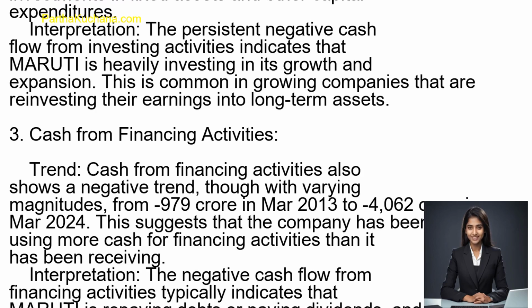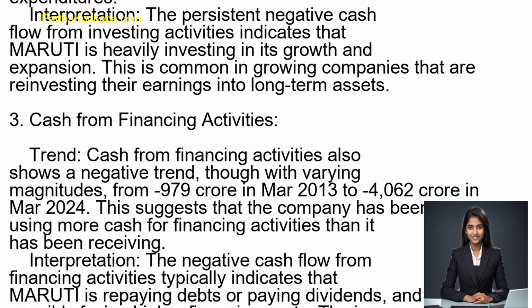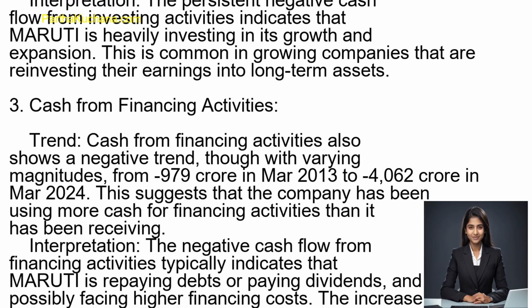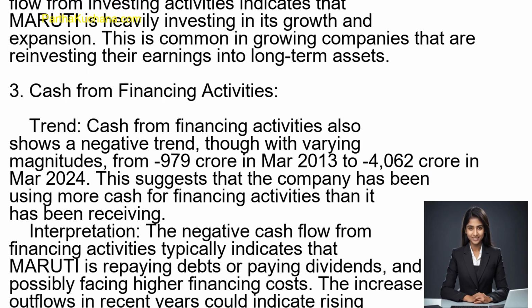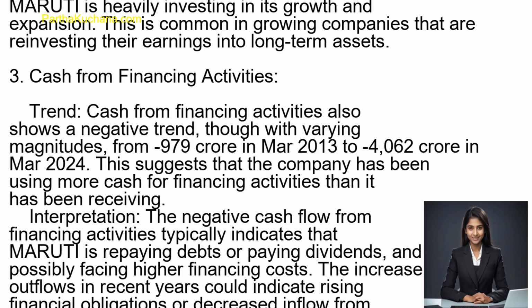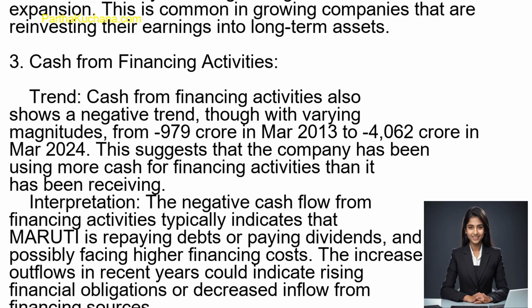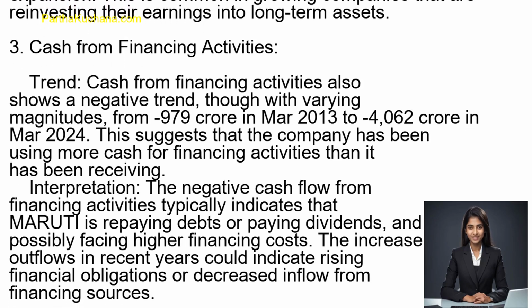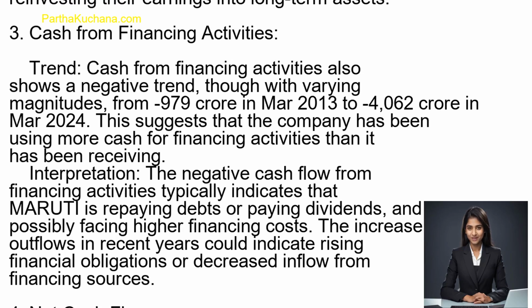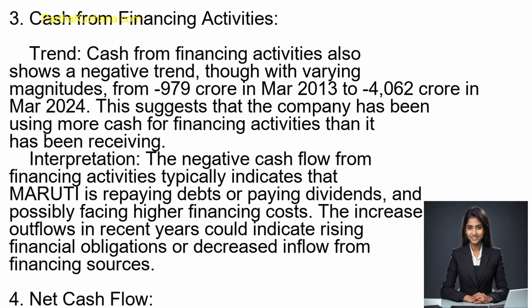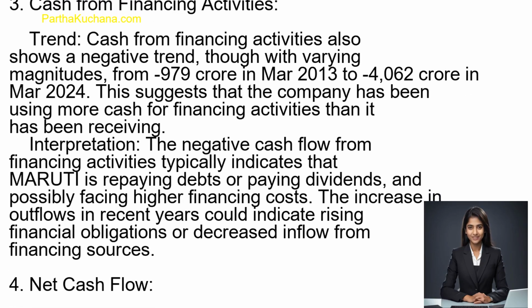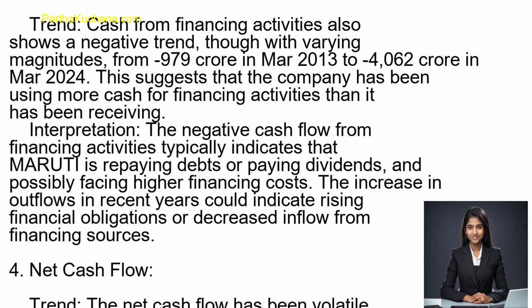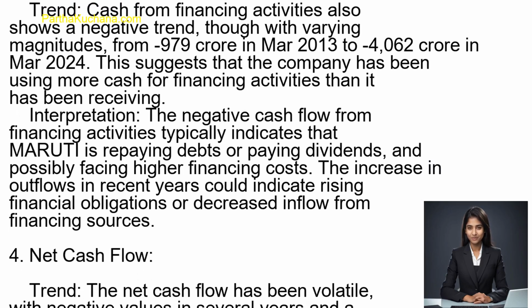3. Cash from financing activities. Trend. Cash from financing activities also shows a negative trend, though with varying magnitudes, from -979 rupees crore in March 2013 to -4,062 rupees crore in March 2024. This suggests that the company has been using more cash for financing activities than it has been receiving.